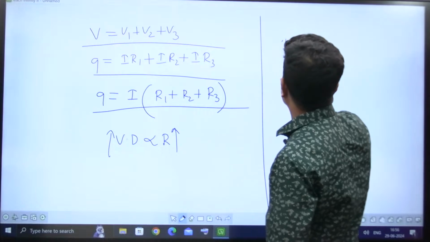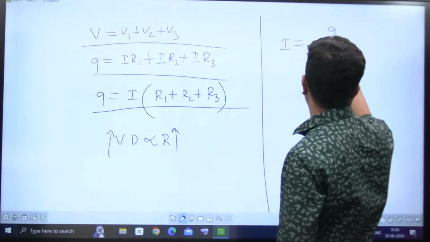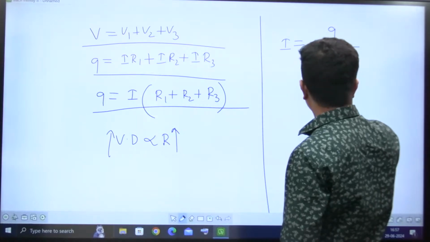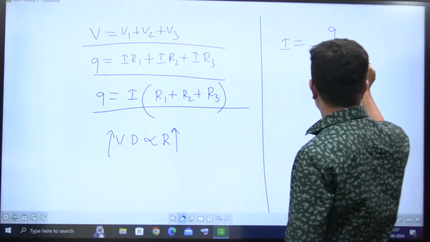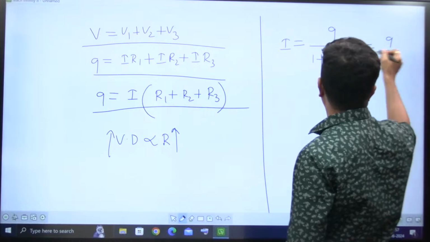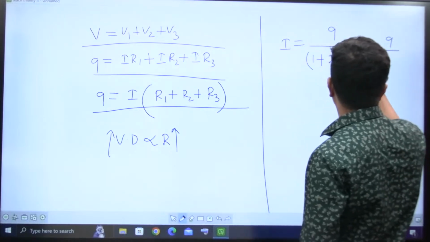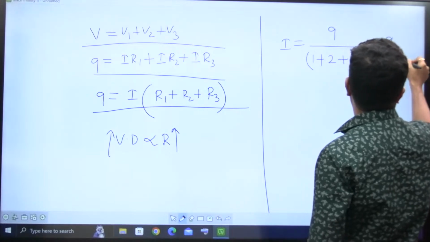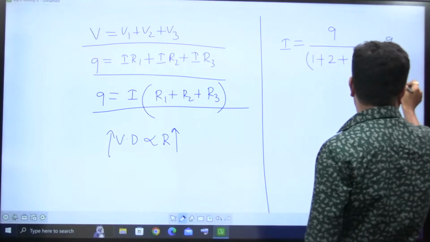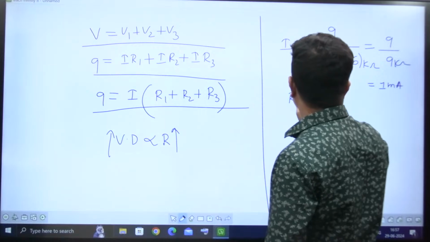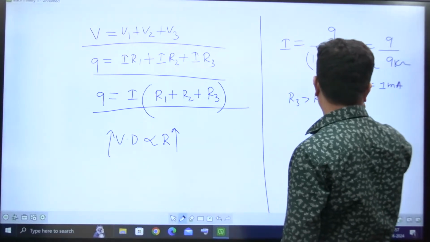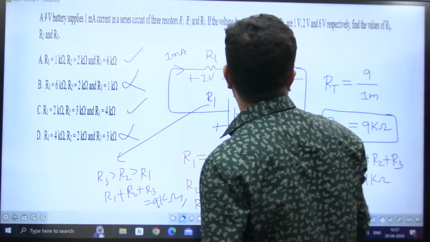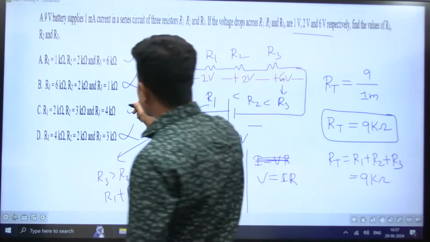You see, I is equal to 9 by R1 plus R2 plus R3. How much is it? R1 is 1, R2 is 2, R3 is 6. All these are in kilo ohms. How much is it? 6 plus 2, 8, 9 kilo. Therefore, it will be 1 milliampere. And we got R3 greater than R2 greater than R1. But here, one thing we forgot: voltage drops are not matching. Therefore, C is not correct.